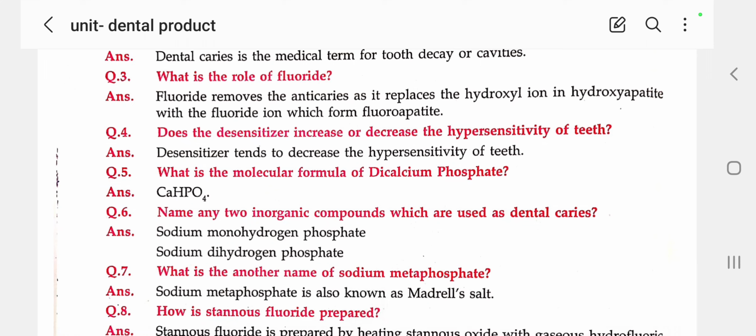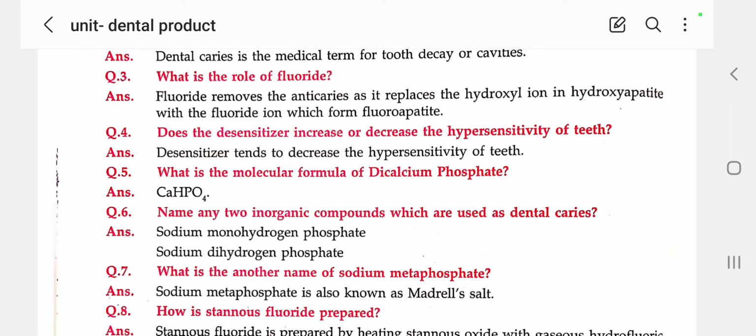Next, what is the molecular formula of dicalcium phosphate? We already discussed this in the previous session. Calcium in the form of calcium carbonate, calcium sulfate, calcium chloride, and dicalcium phosphate come under cleaning purposes. These are the main ingredients added in tooth powder or toothpaste for cleaning purposes. So here, what is the formula for dicalcium phosphate?